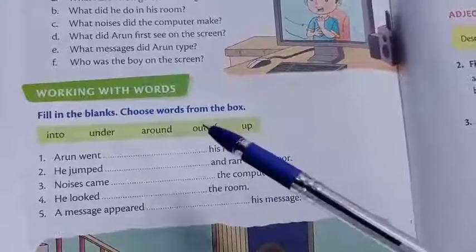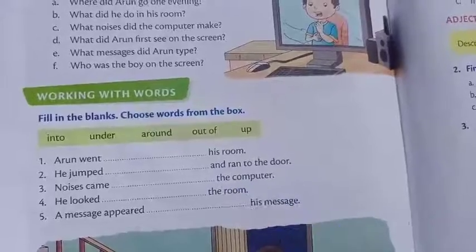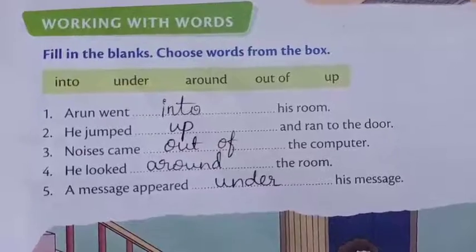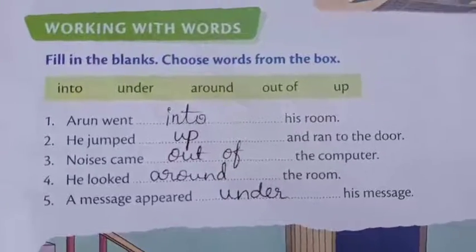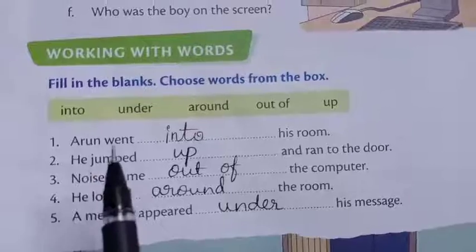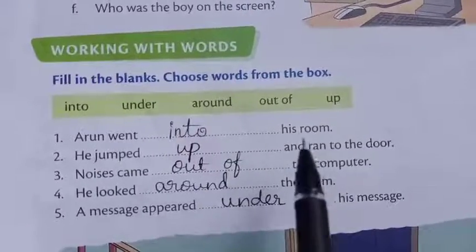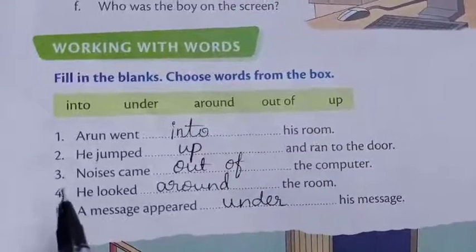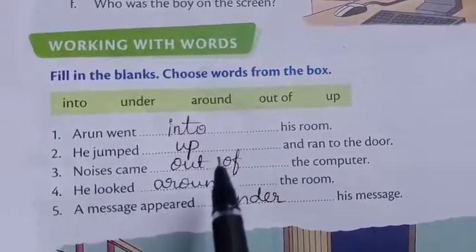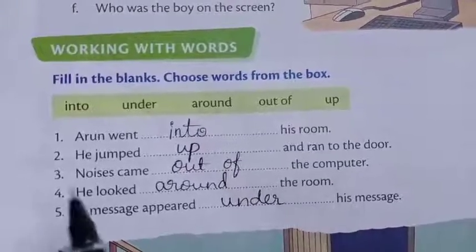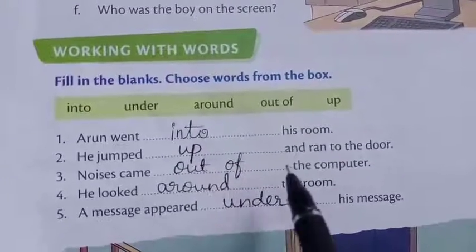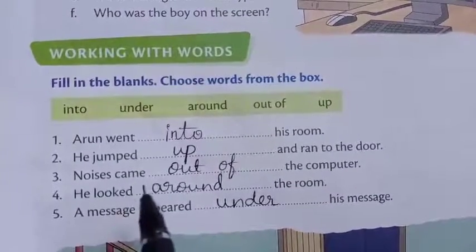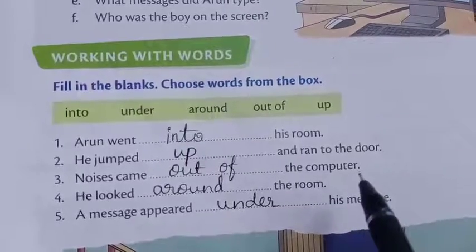Now let's write the answers in the given space. So here I wrote the answers, children. Let's read the sentences once again. The first one, Arun went into his room, I-N-T-O, into his room. The second one, he jumped dash and ran to the door. He jumped up and ran to the door. The third one, noises came dash the computer.